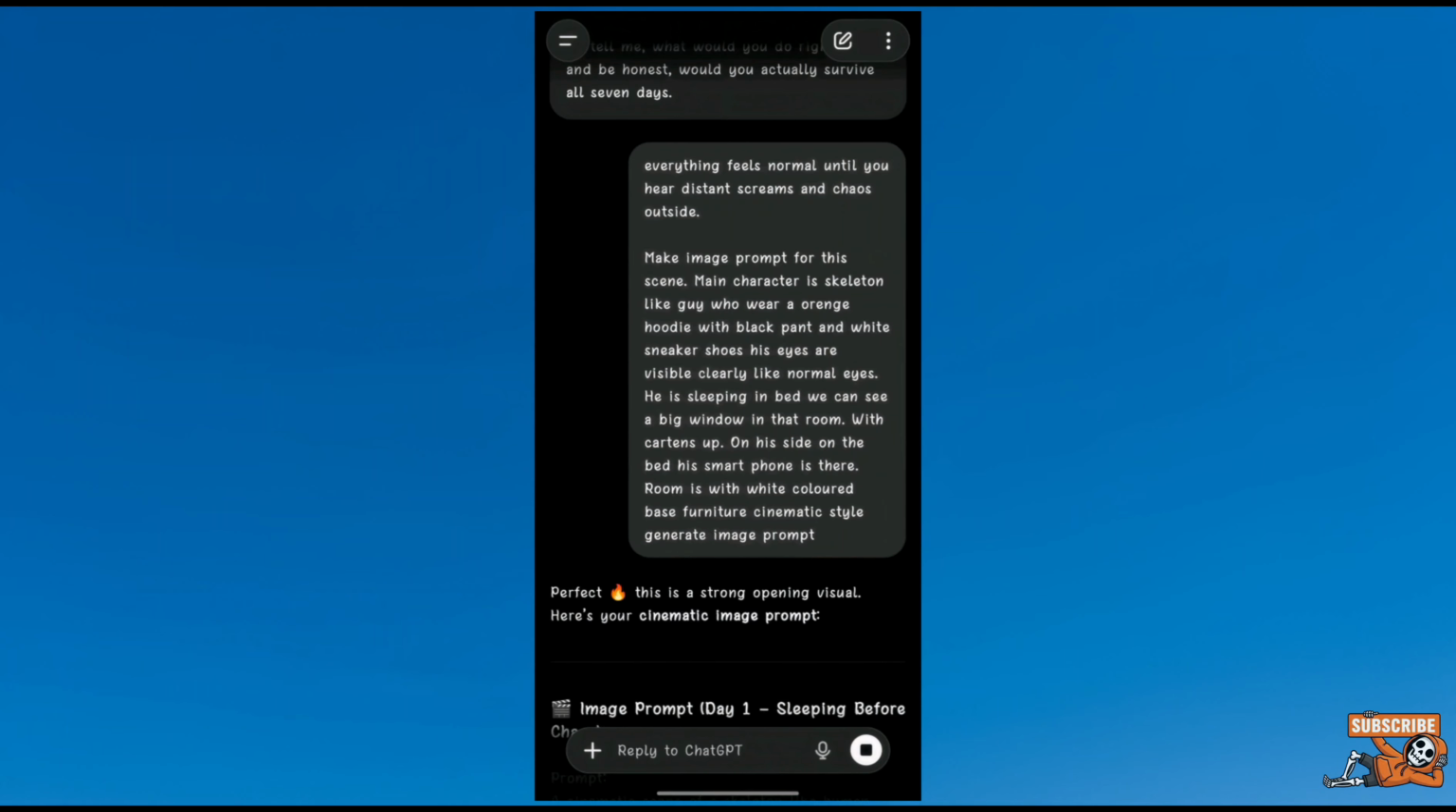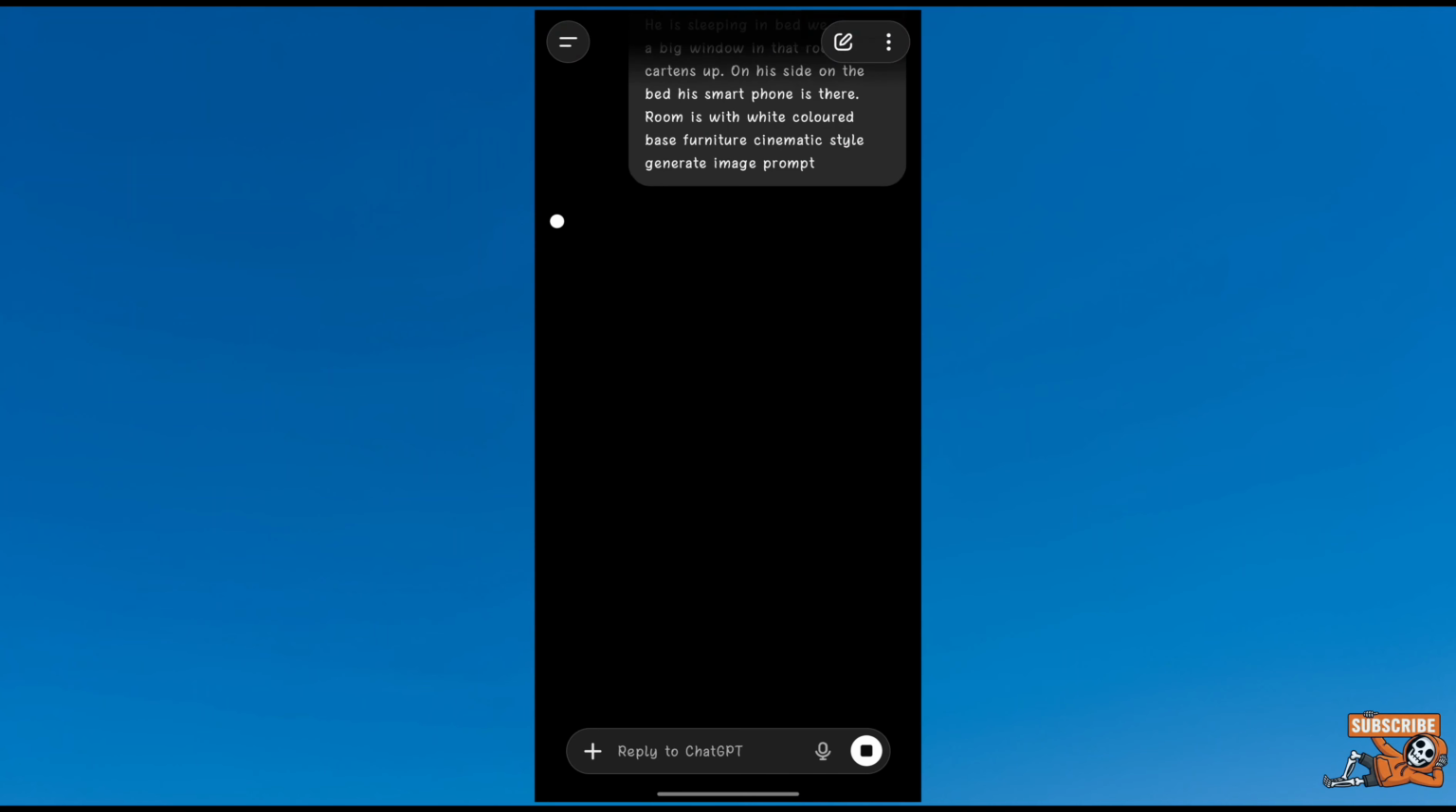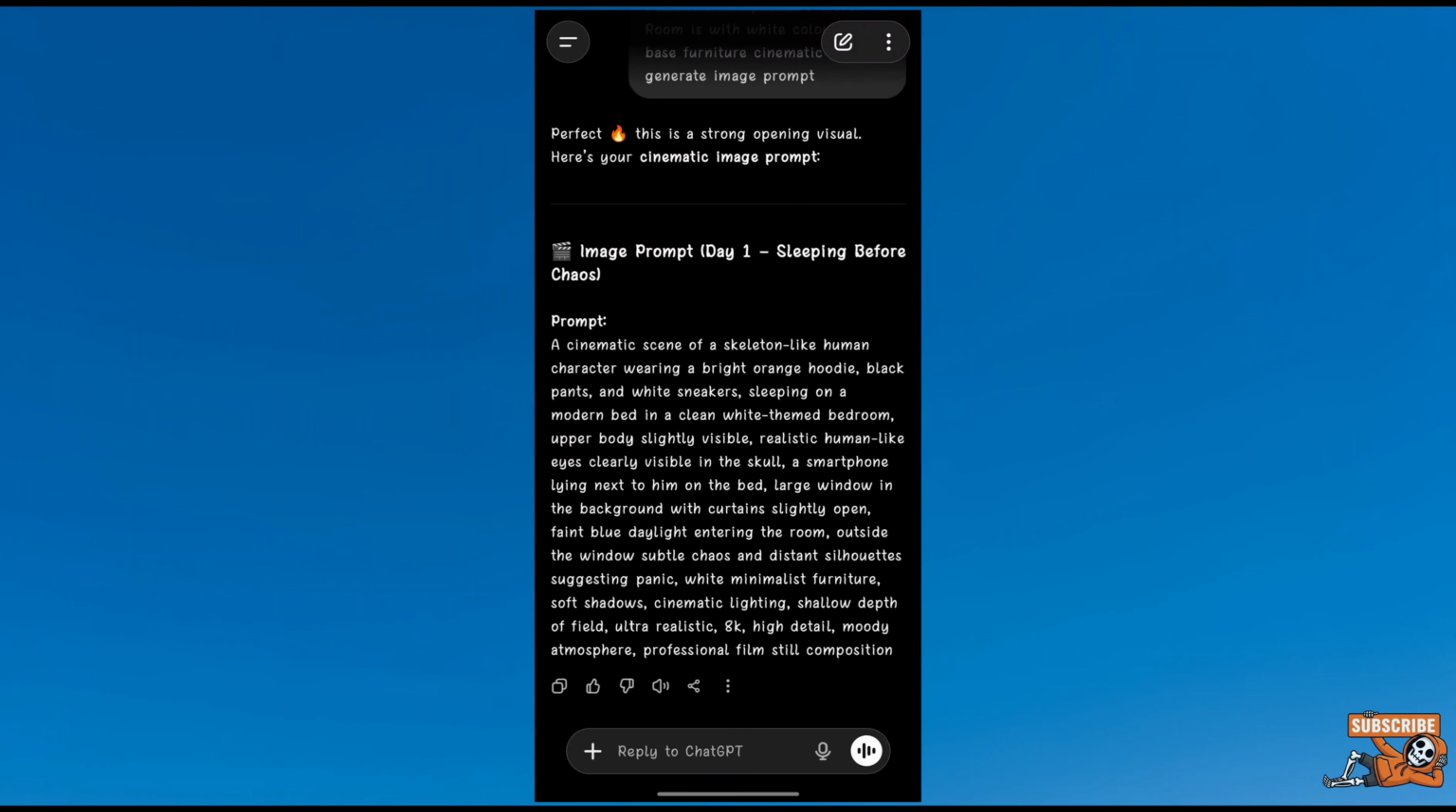Make an image prompt for this scene. The main character is a skeleton-like guy who wears an orange hoodie with black pants and white sneakers. His eyes are clearly visible like normal human eyes. He is sleeping on a bed. We can see a big window in that room with curtains up. On his side on the bed, his smartphone is there. The room has white-colored furniture. Generate the image in a cinematic style. Then send it to ChatGPT and copy that prompt.